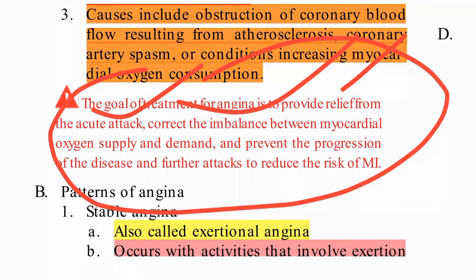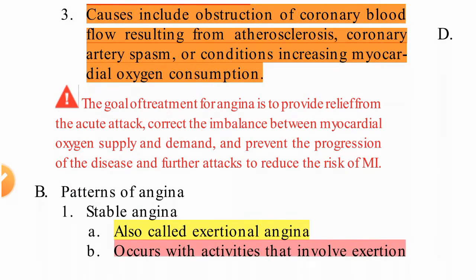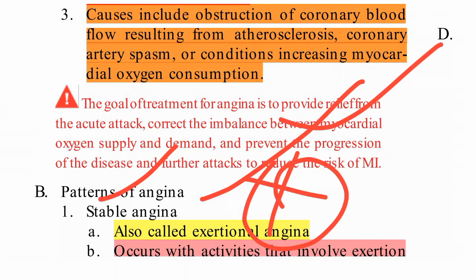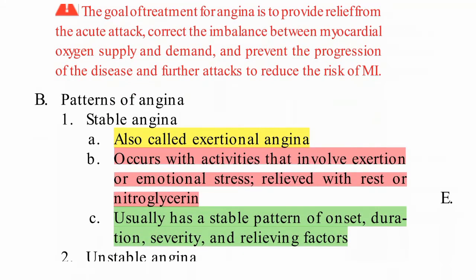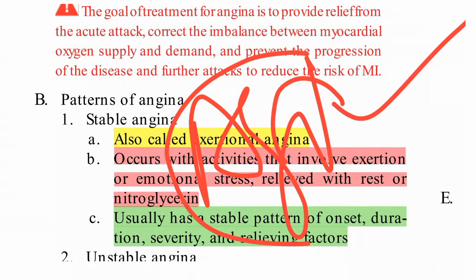Correct the imbalance between myocardial oxygen supply and demand. So we need to correct it. How much is needed, that much we need to provide the patient. Prevent the progression of disease and further attacks. After that we need to prevent the progression of disease, or further attacks, and reduce the risk for MI. When angina is occurring, there is a greater risk for MI.